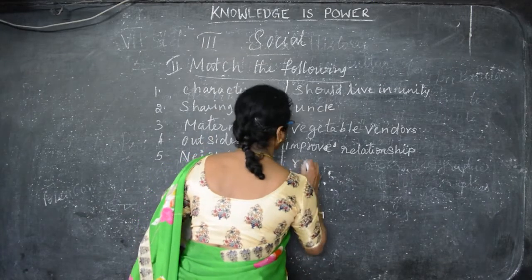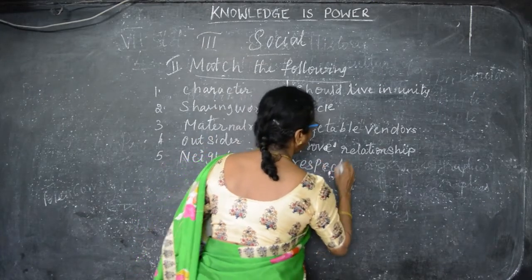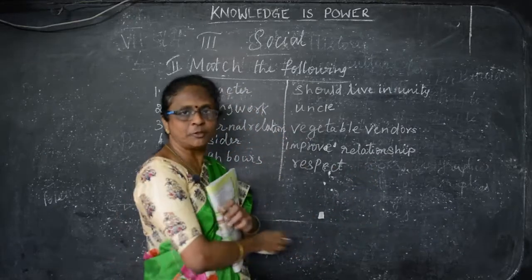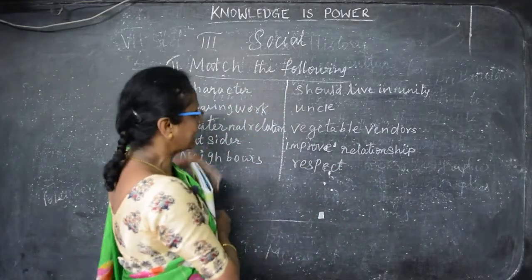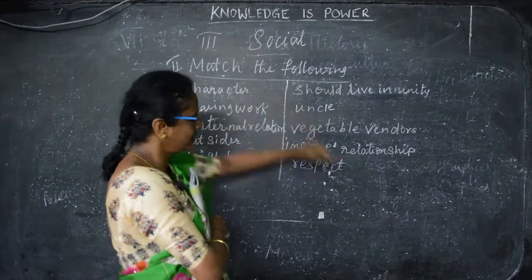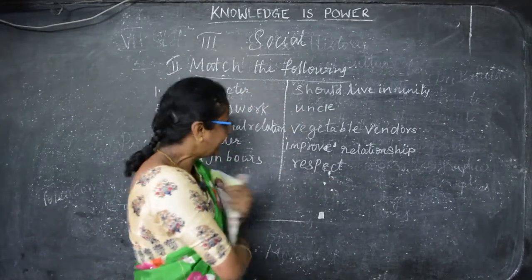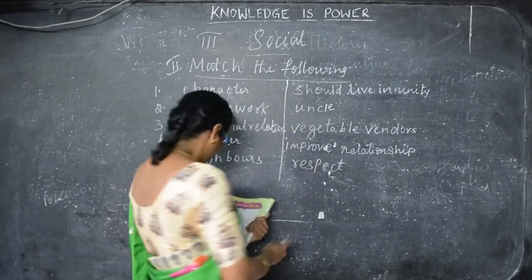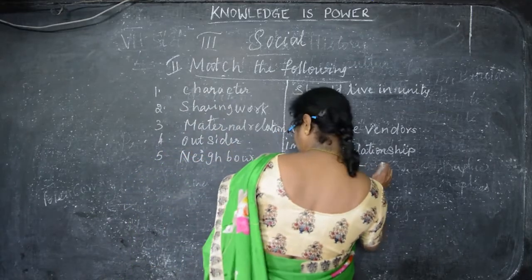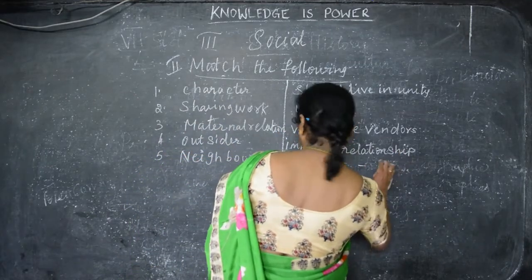And respect. So these are the options they are given. You have to find out and say the answer for the question. So the first one is the character. Character is respect. Then you put number 1.